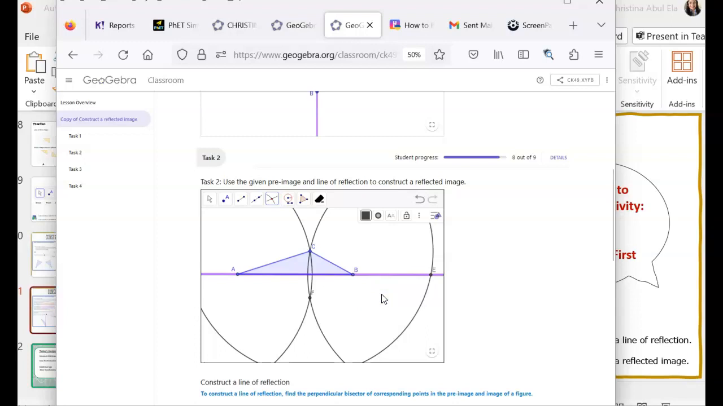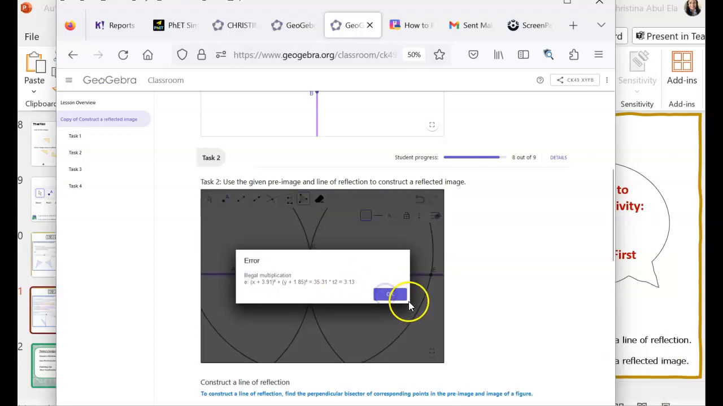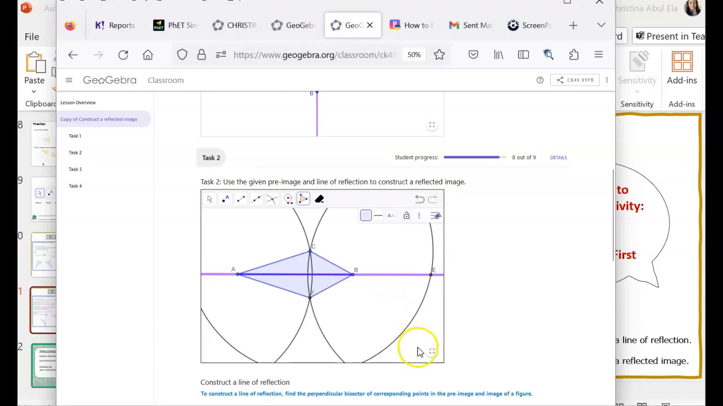And now I could draw my shape. So again, you can use a line segment tool or your shape tool, and I'm going to connect those points. And there we go. We've reflected the image. All right. If you scroll down,